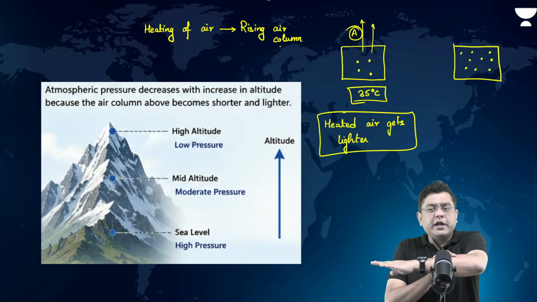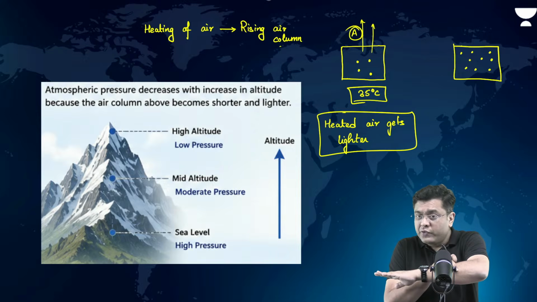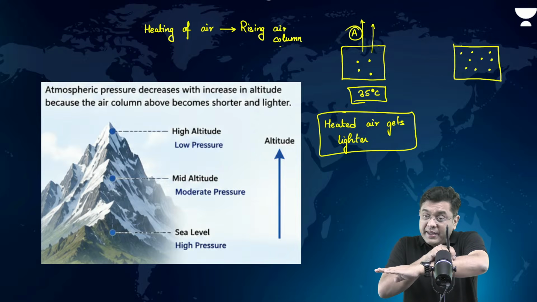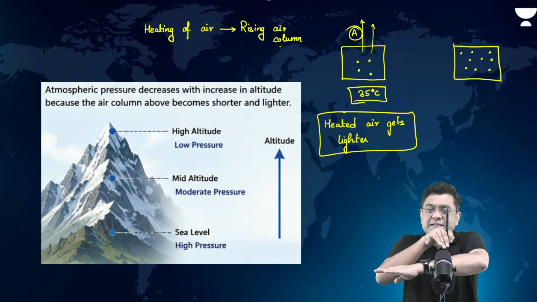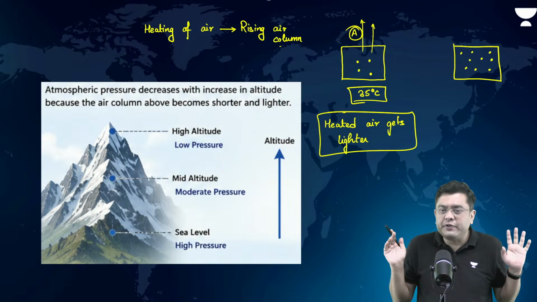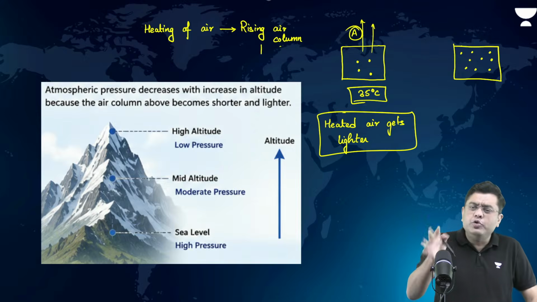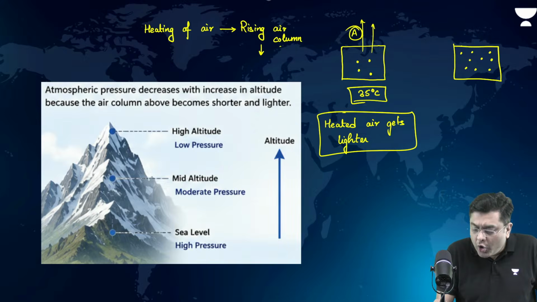The pressure on the ground surface immediately will reduce, isn't it? Earlier, this was the air. Now it has started to rise up. It means on the ground surface, the pressure has reduced. So, wherever you have a rising air column, it always creates a condition of low pressure.